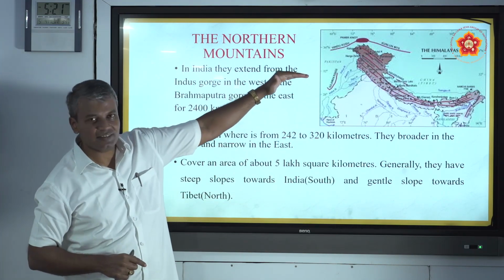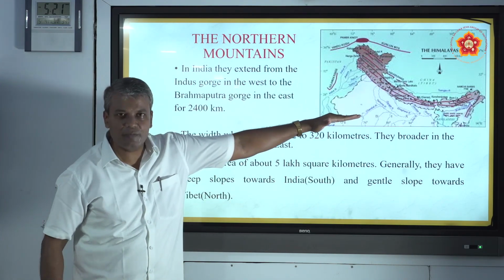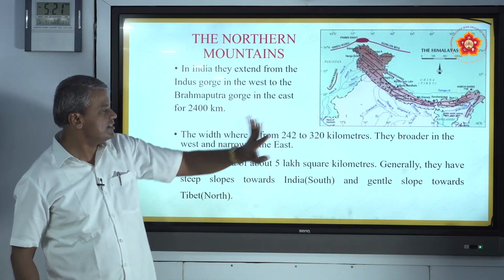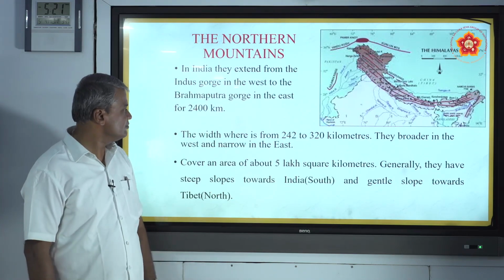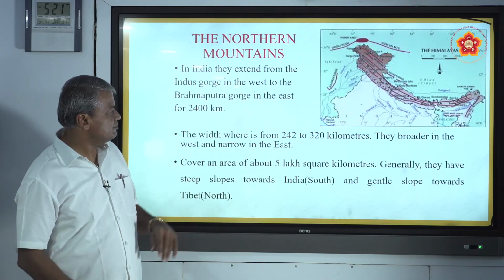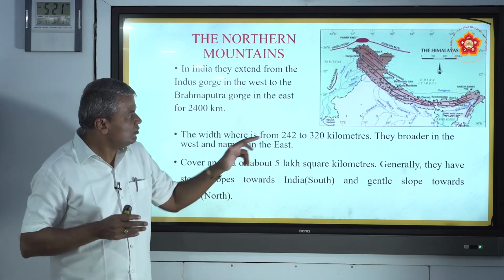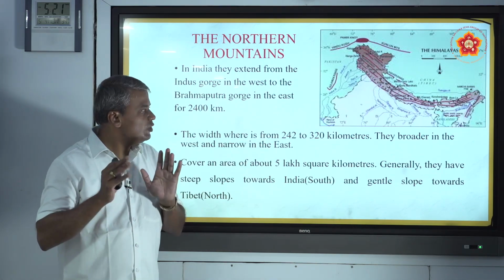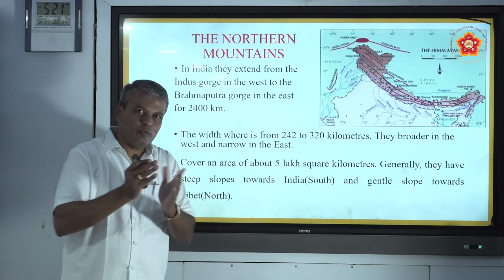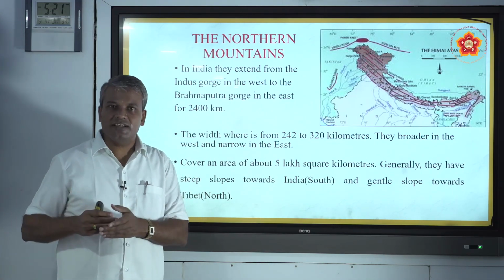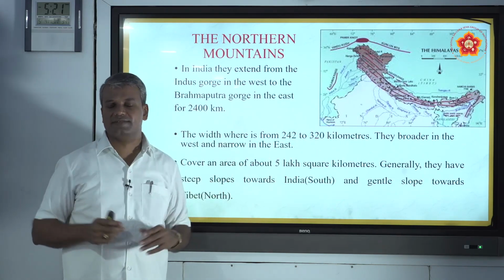Our Himalayan mountains stretch from the Indus river to the Brahmaputra river, from west to east. It is about 2,400 kilometers. The width varies from 240 to 320 kilometers. In some areas it is 240 kilometers, in some 250, 260, 270, and it extends up to 320 kilometers.